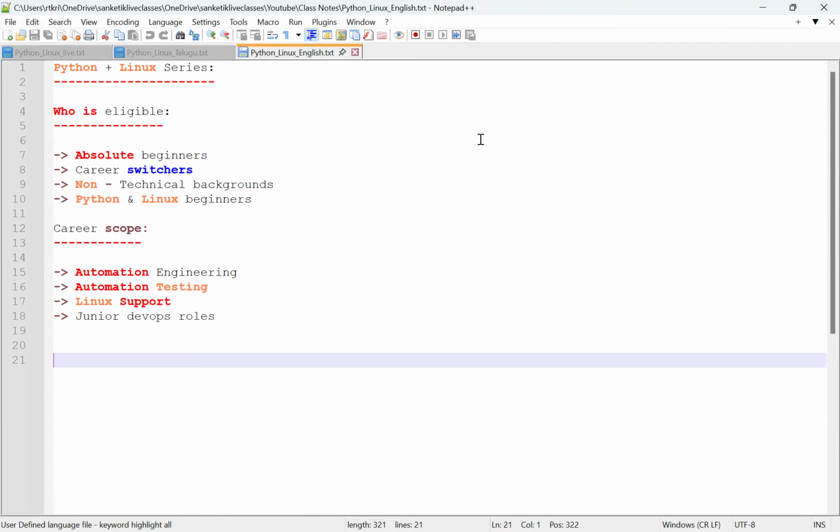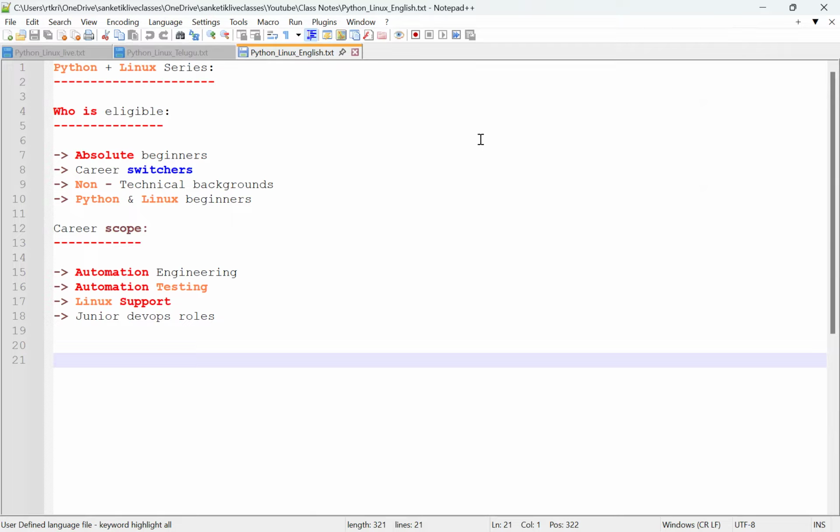So next, what is the career scope of this? First one, automation engineering. We have a lot of opportunities in automation engineering. Next, automation testing. Third one is Linux support, and final one is junior DevOps roles. These are the main job opportunities in the career scope.